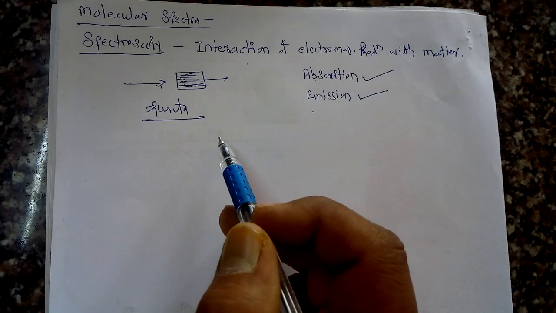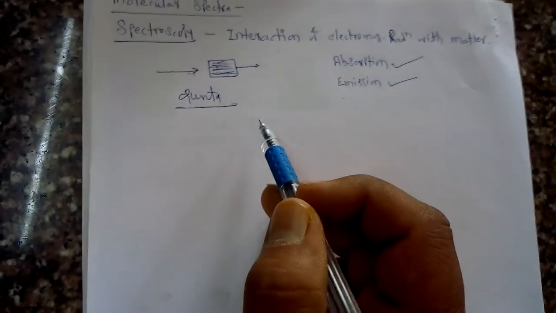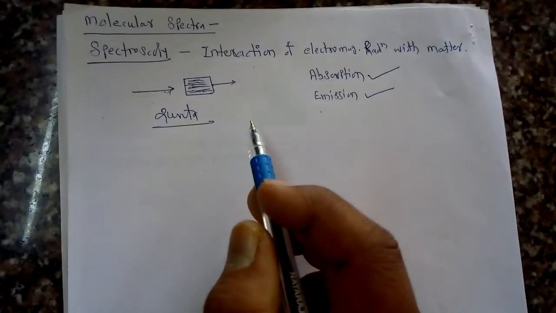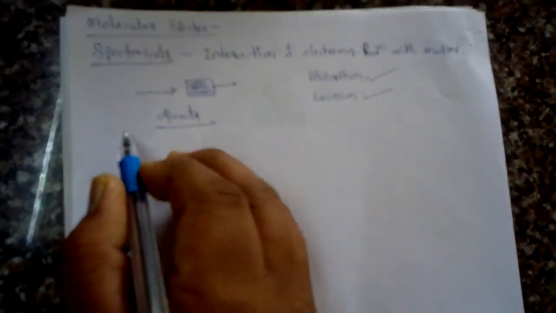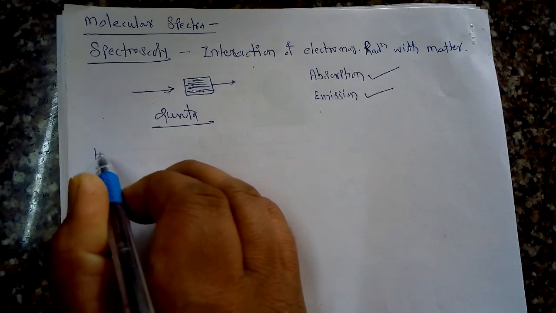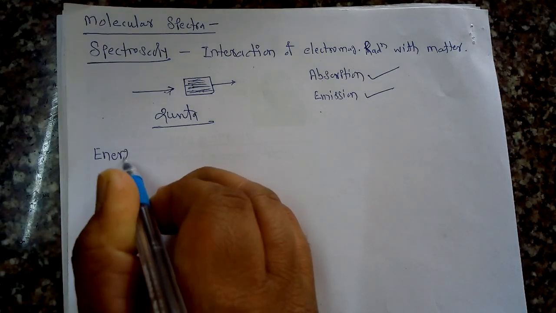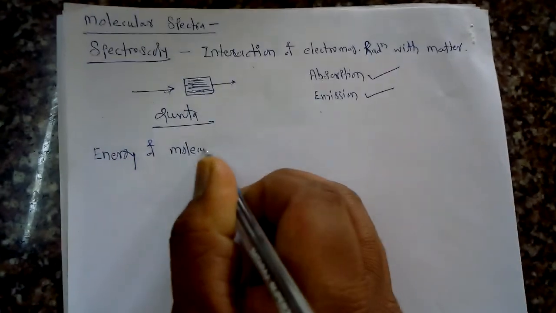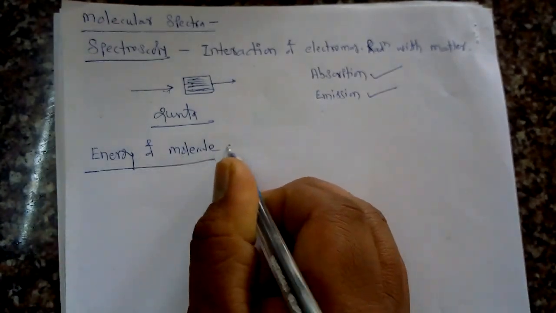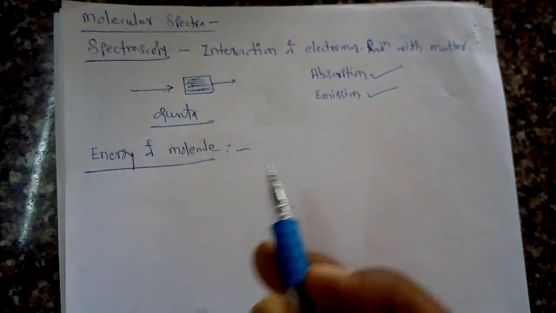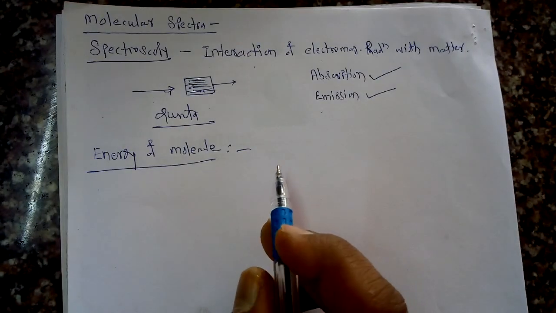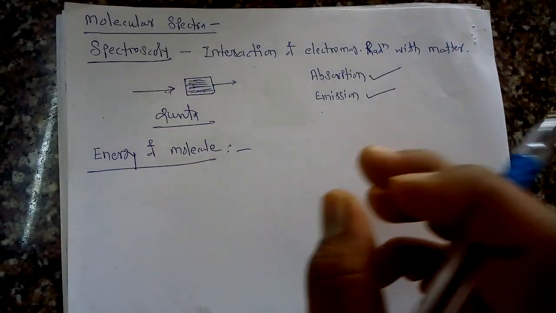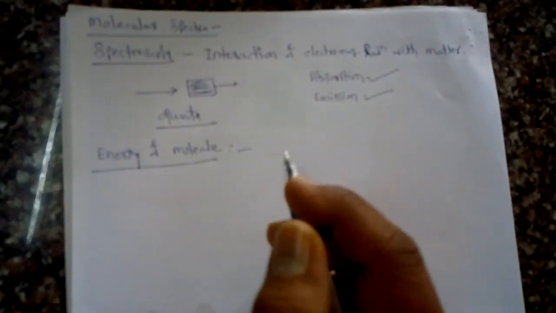Now, if we want to study the molecular structure of a molecule, before that we must know the energy of a molecule. What is meant by the energy of a molecule? We must know that before understanding its spectra or its molecular structure, so that we can say that the energy of a particular molecule has some energy value.